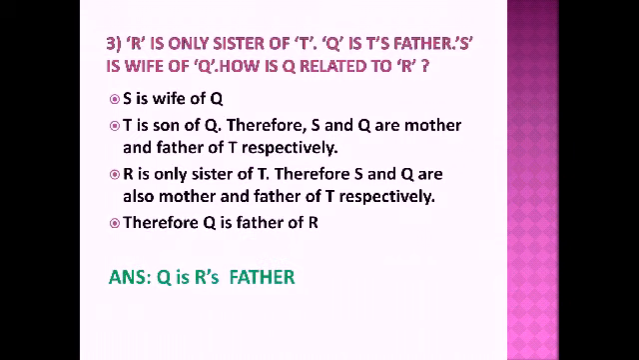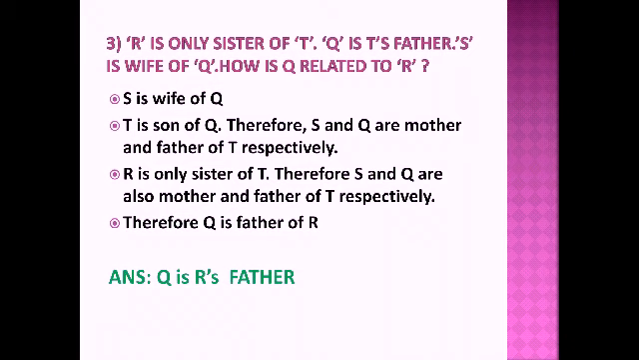Okay, our third question. Let us read it. R is only sister of T. Okay, so R and T may be sister and sister. We don't know whether T is a boy or a girl. But we know R is a girl because R is sister of T. So R and T can be either sister and sister or sister and brother, right?